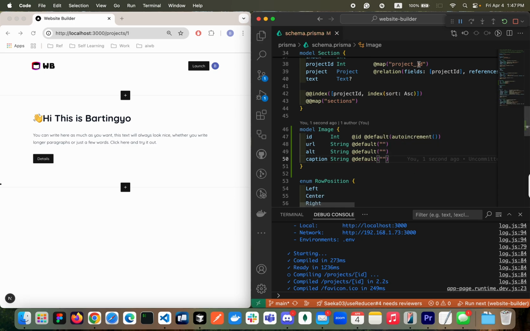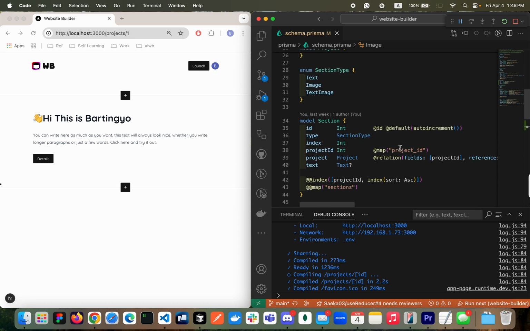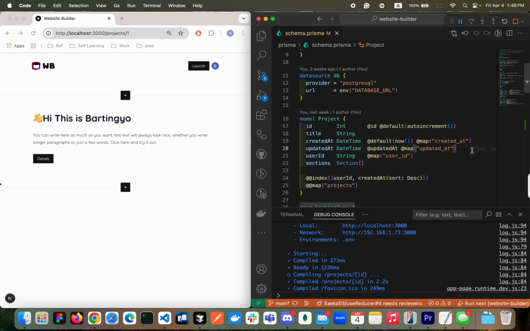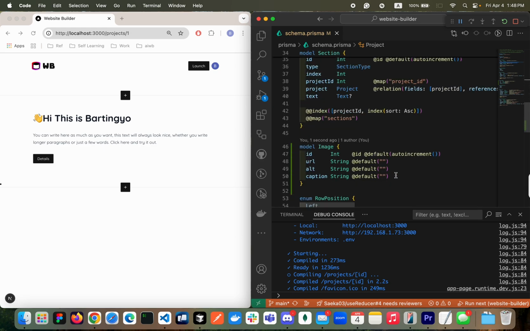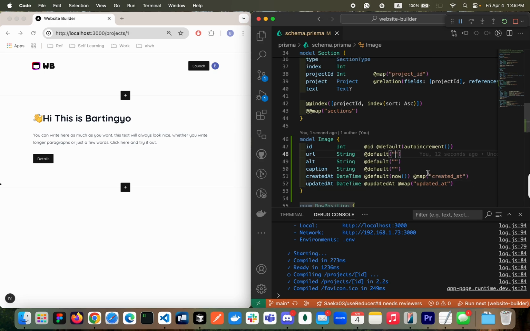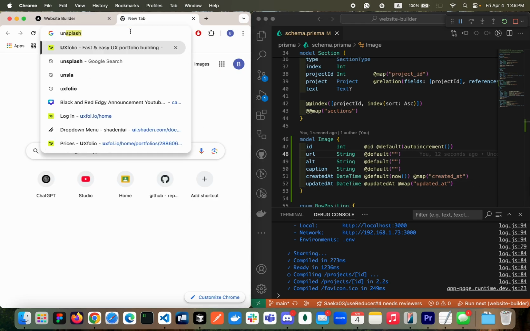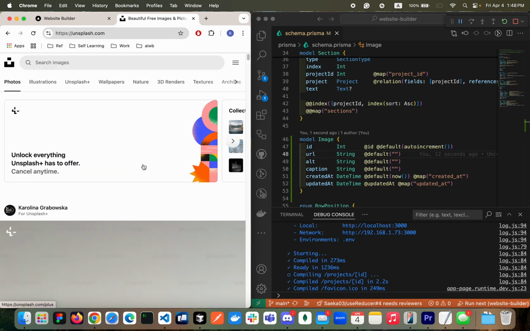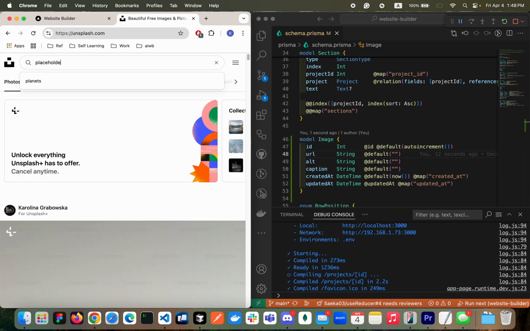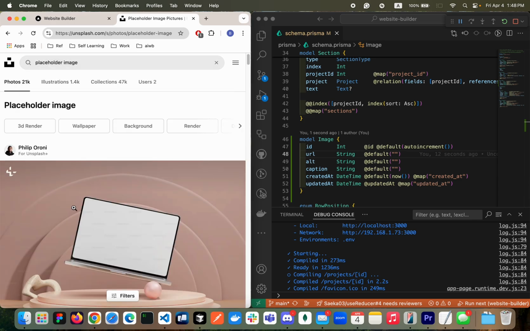On top of that, we need to consider the time this image is generated and updated. So I'm going to have the timestamps, just copying from one of the models. Let's go. Just paste it here. What will be our placeholder image? I chose to go to Unsplash. If you go to Unsplash, they provide a lot of good images. You can search for a placeholder image or something, right?